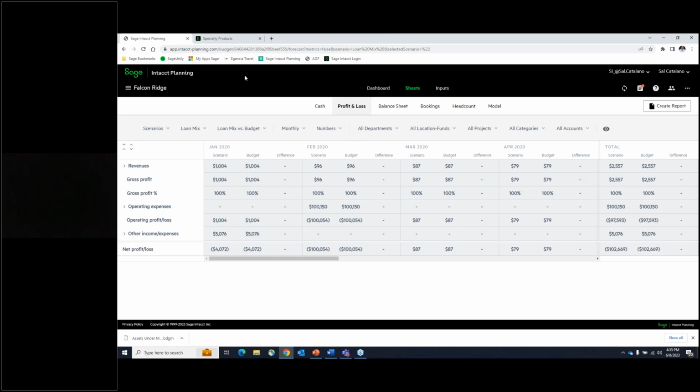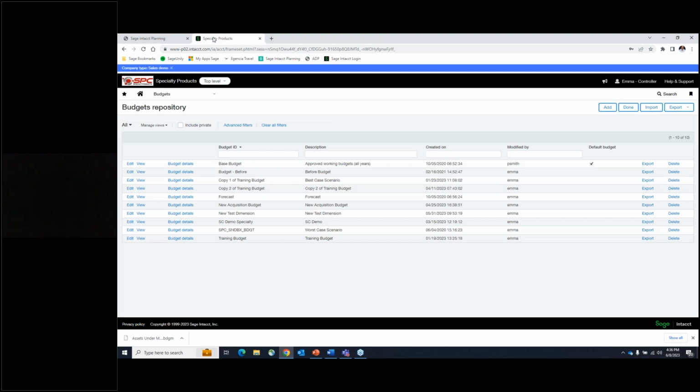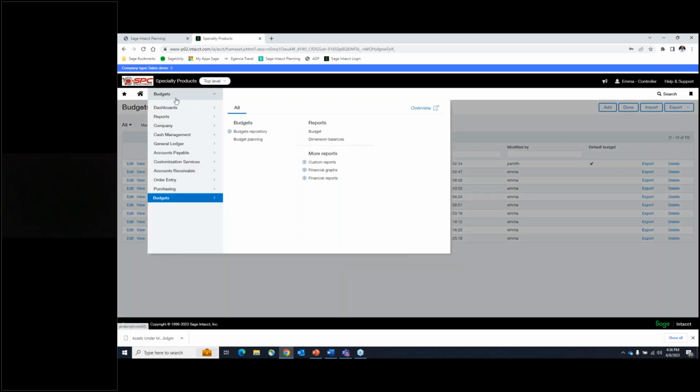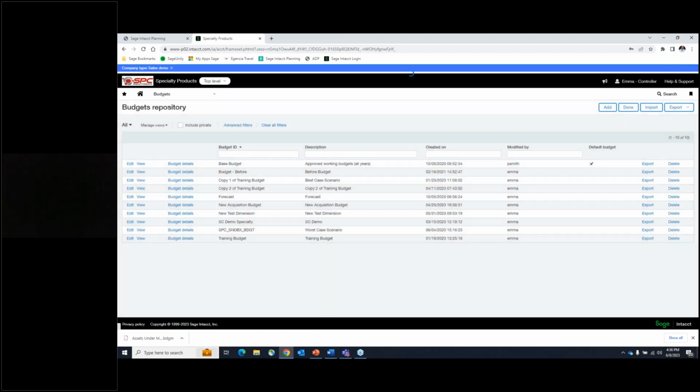And I do also want to mention this, I didn't say it earlier, but once you connect this with Sage Intacct, I've got Sage Intacct open up here, and I just want to show you that once it's in here and you go through that process of bringing it in, all you have to do is go into the budgets area and then go to budget repository. I can simply click in here and I can see all of my budgets, whether it's the forecast, best case scenario, worst case scenario.